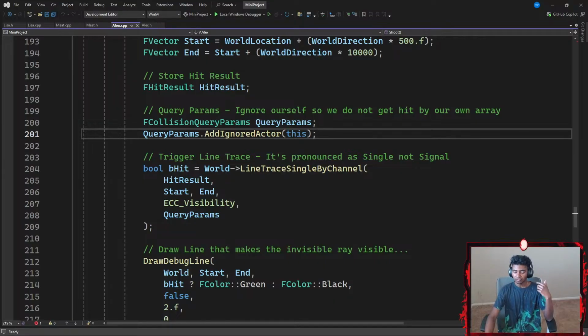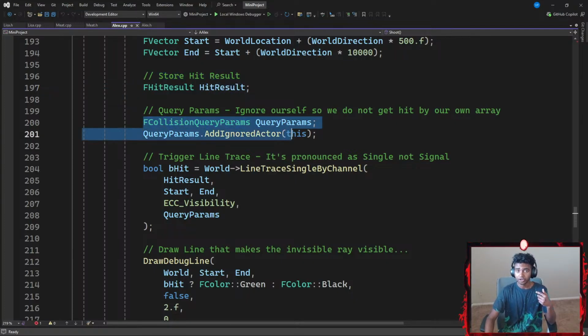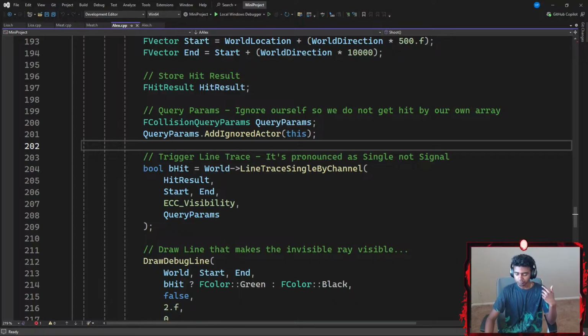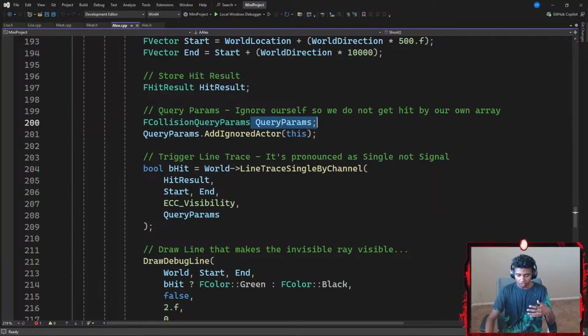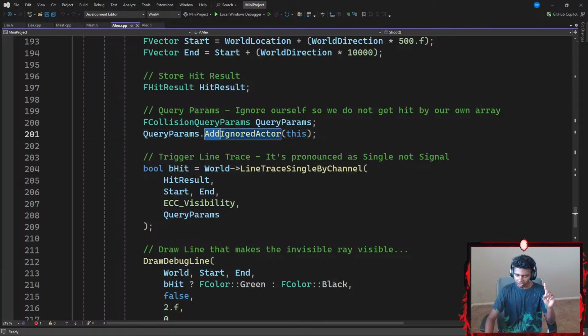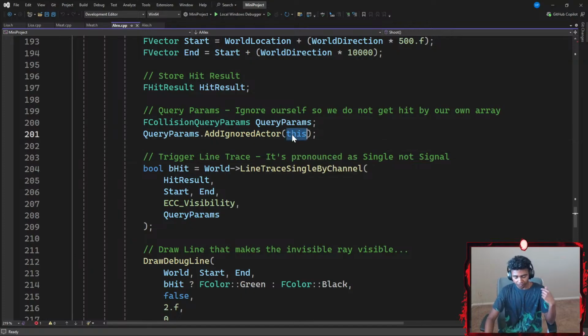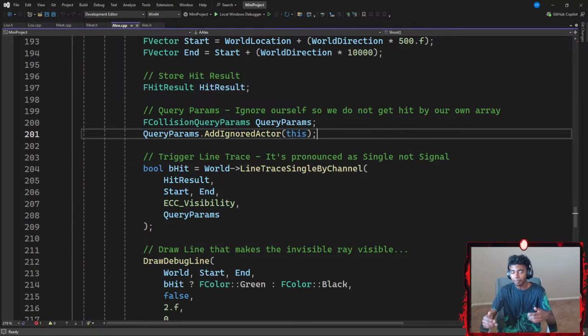Okay, so after we store our hit result, we ignore our player by adding the FCollisionQueryParams structure, where we use the local variable of our query parameters and then apply the AddIgnoredActor function. I require this as a parameter for my function. My ray should ignore everything besides my actor. I don't really want to shoot my actor with his own ray.